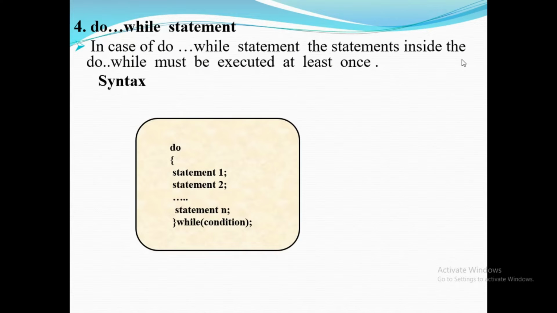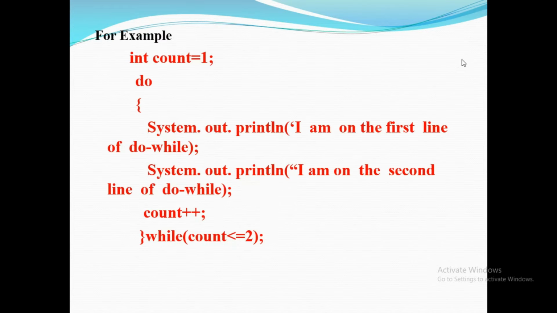Then the do while statement. In the do while statement, the statement inside the do while must be executed at least once. So: do statement while condition. First it executes the statement, then checks the condition. For example, int count equal to 1, do System.out.println I am on the first line of do while. Then on the second line, count plus plus. Then it checks whether the condition is true or false. If the condition is true, then it executes the statement again.